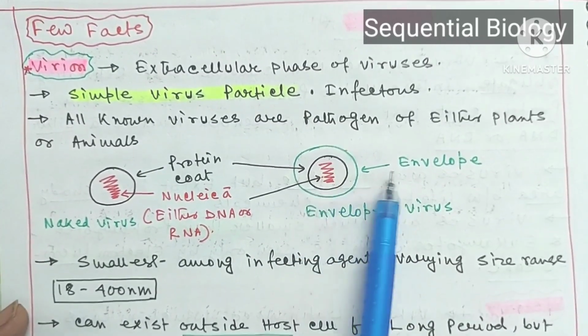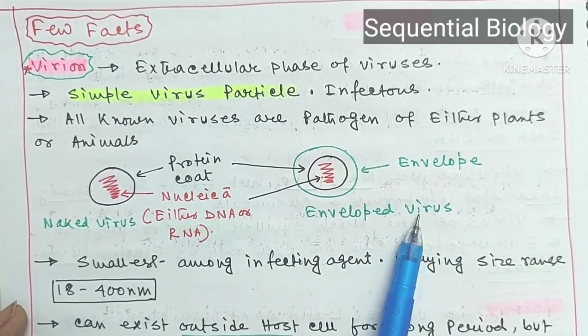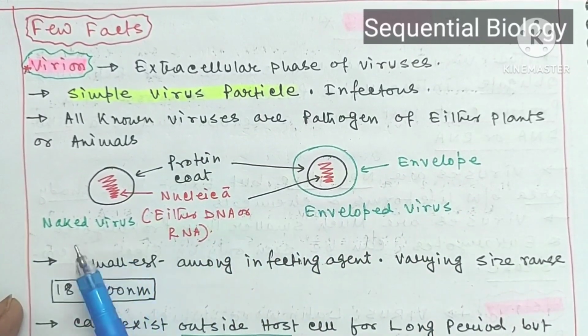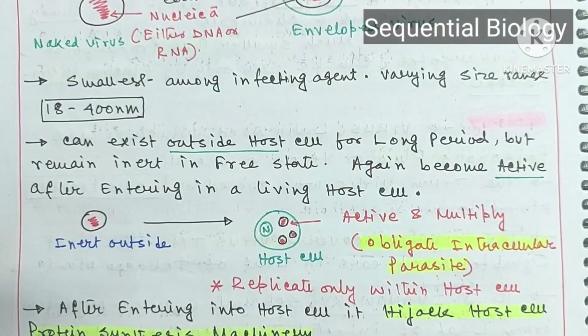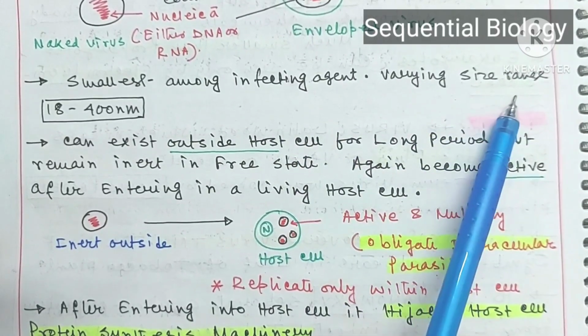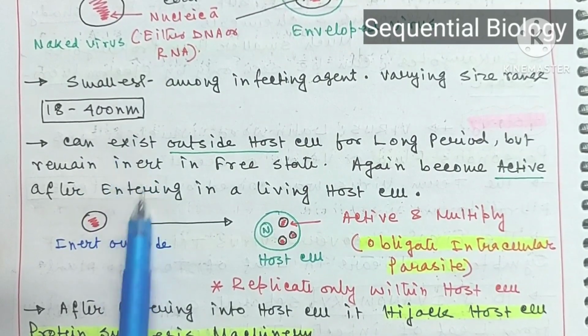Outside of this protein coat, an envelope or covering is present in enveloped viruses, so they are known as enveloped viruses. So these virions are of two types, the naked and enveloped. Viruses are the smallest among the infecting agents, varying in size from 18 to 400 nanometers. So they are very small.